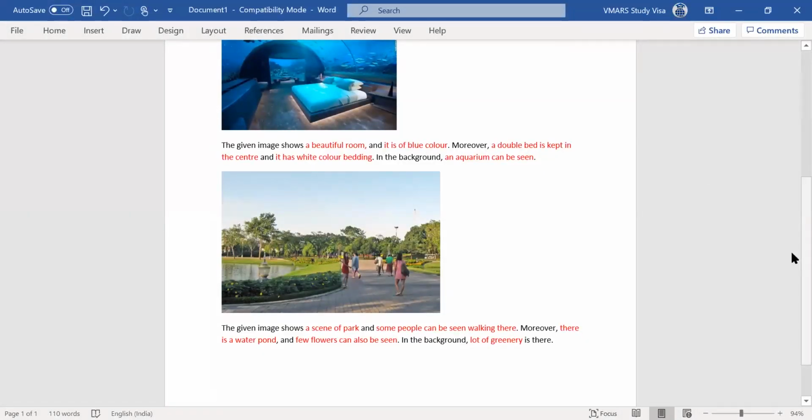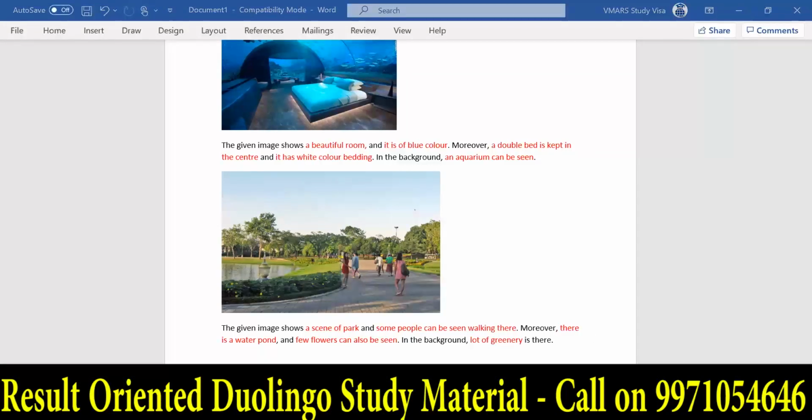Does anyone have any questions with this one? Yes, ma'am. Yeah, Tia. There is a picture of a calendar in the study material. Can you please take the example of that and describe it? Sure, sure. Just a second.